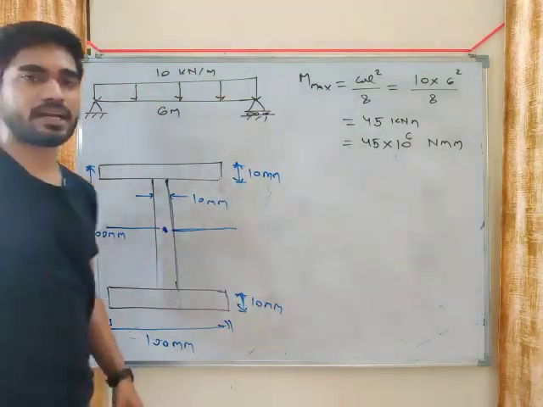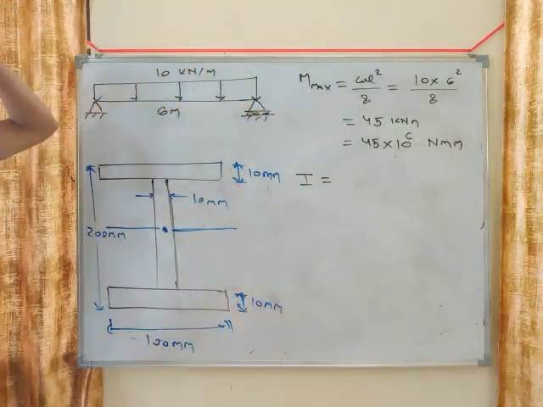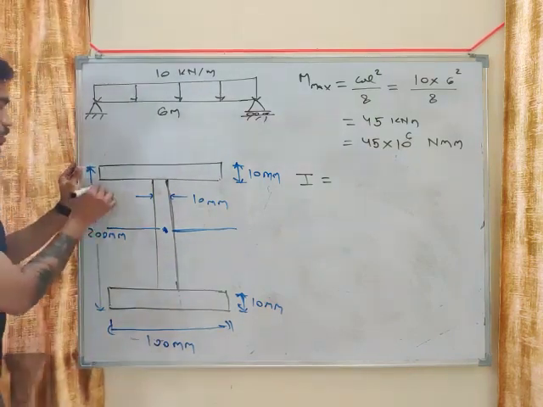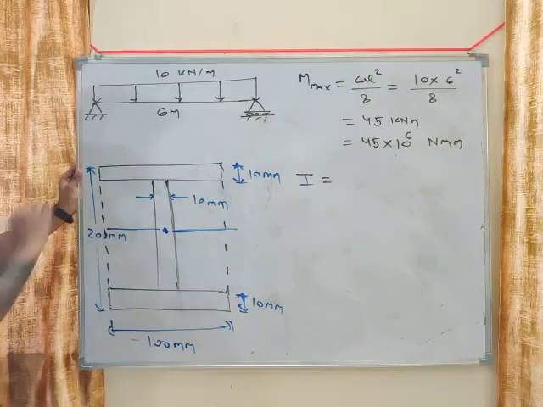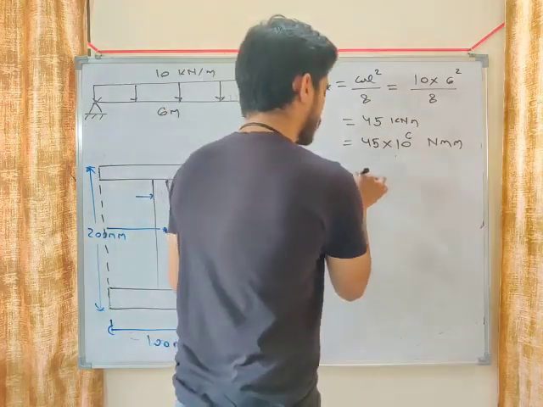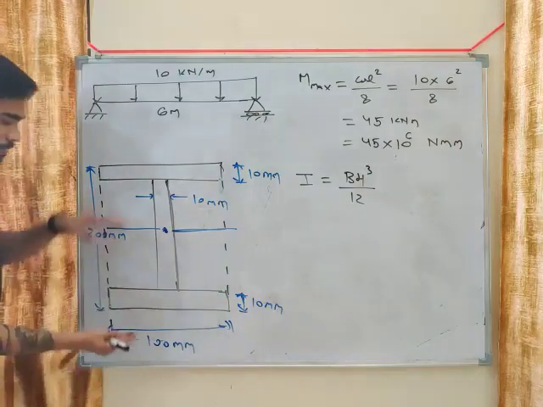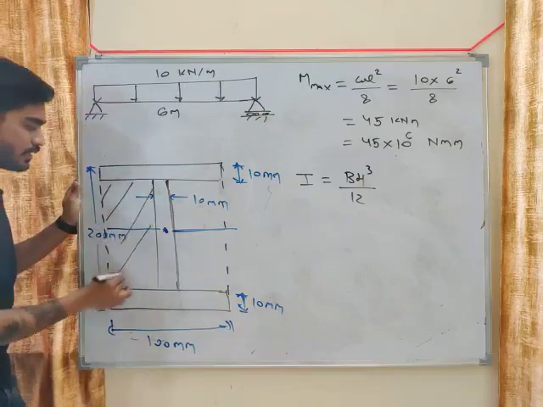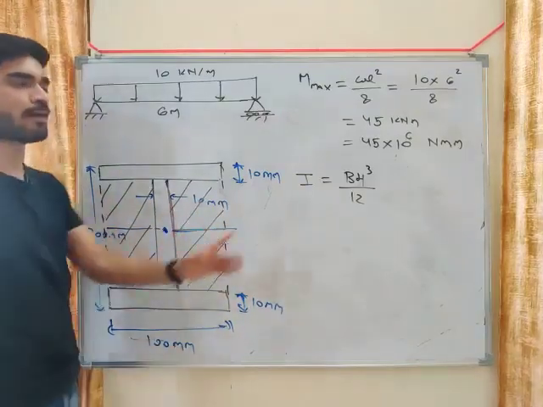Now what else do I need? I need I, the moment of inertia. In case of I section, we don't have a direct formula. So we are going to assume that it is a complete rectangle. The moment of inertia of a complete rectangle will be BH cube by 12, where capital B is 100 mm and capital H is 200 mm. Then I am going to subtract this space and this space.